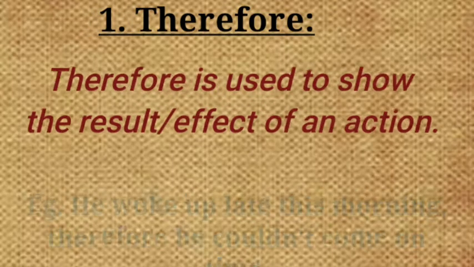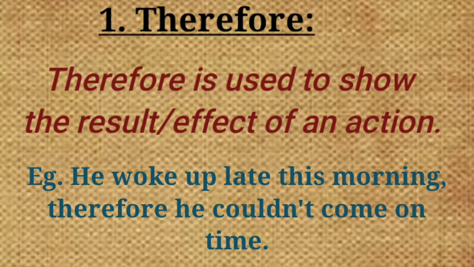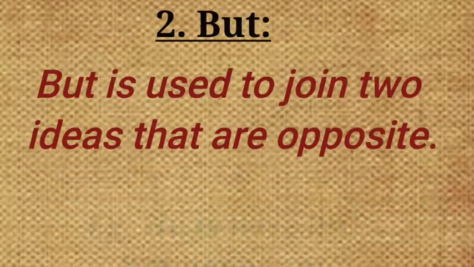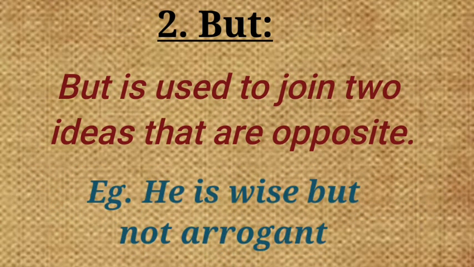First conjunction is "therefore." Therefore is used to show the result or effect of an action. Example: he woke up late this morning, therefore he couldn't come on time. Means his coming late is the result of his waking up late. Second is "but." But is used to join two ideas that are opposite to each other.